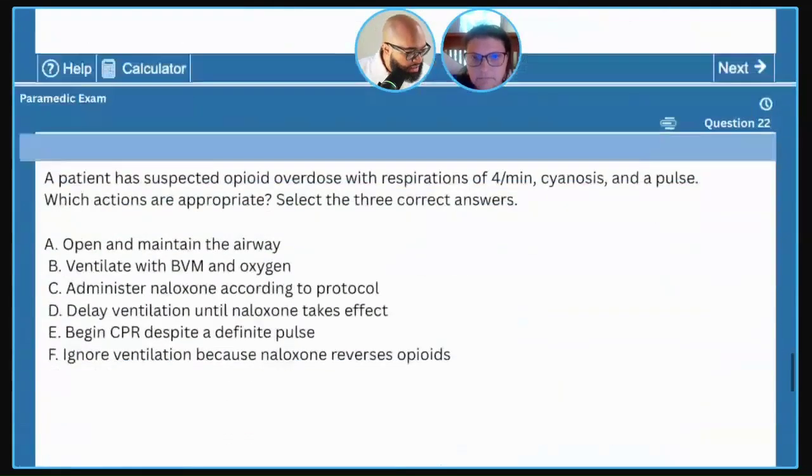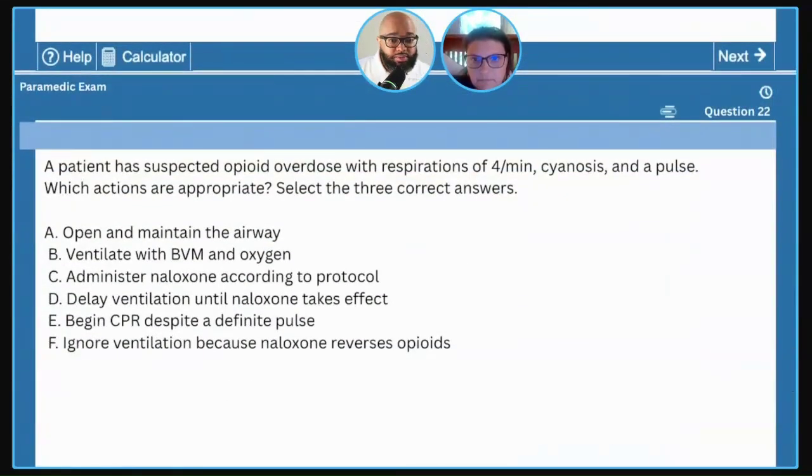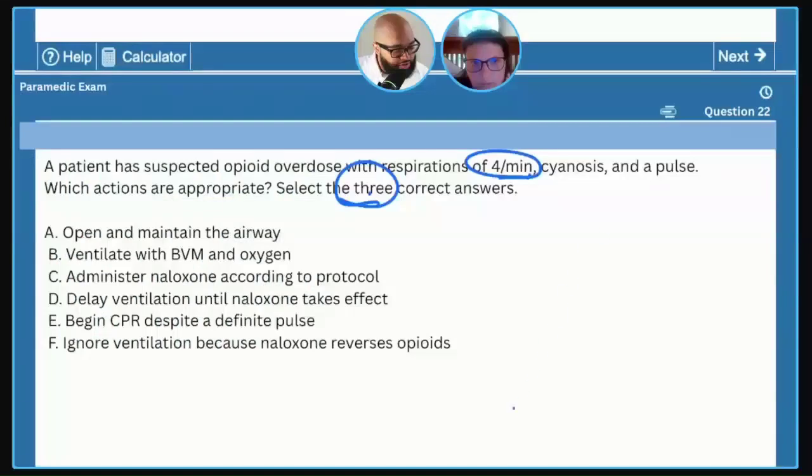Okay, let's go to the next one. Select the three correct answers. So it's a two-step. A patient has suspected opioid overdose with respirations of 4 per minute. So it's inadequate, with cyanosis and a pulse. So it's a ventilation problem. Which actions are appropriate? This is not respiratory arrest, so what do I call this one? Respiratory failure. This is respiratory failure.